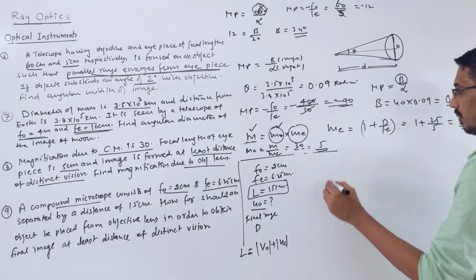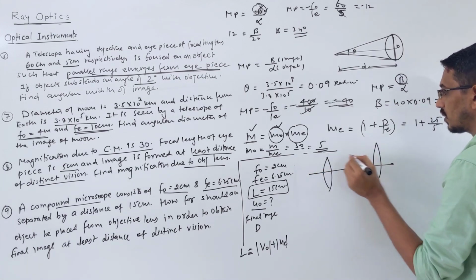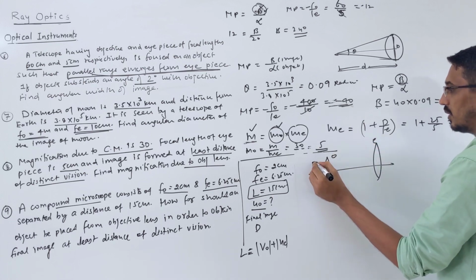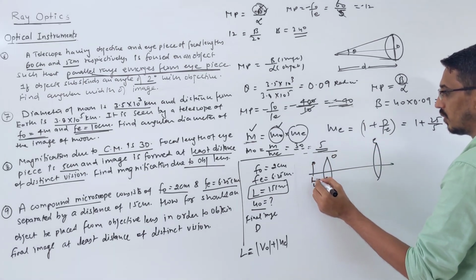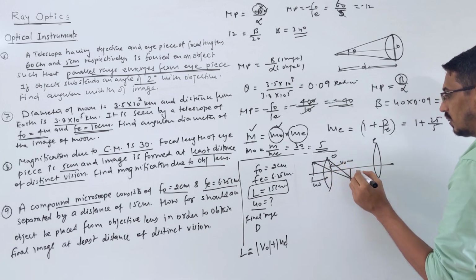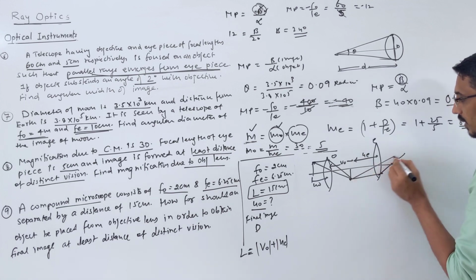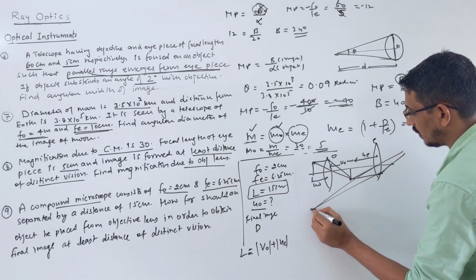So once more I am drawing the picture here. This is your lens, called the objective lens, and this the eyepiece. This is called the object distance, U naught. Your first image is formed somewhere here. This is called V naught. This is called UE, right? So the final image is formed somewhere, suppose here.